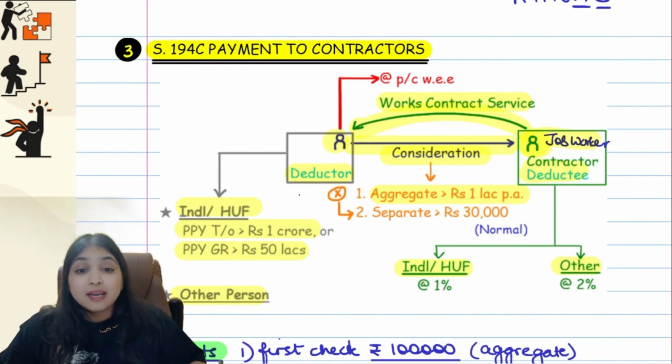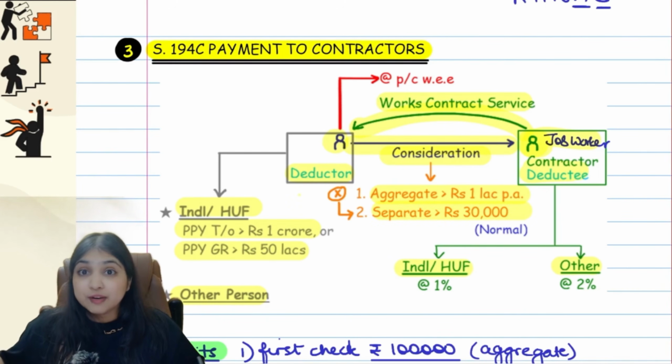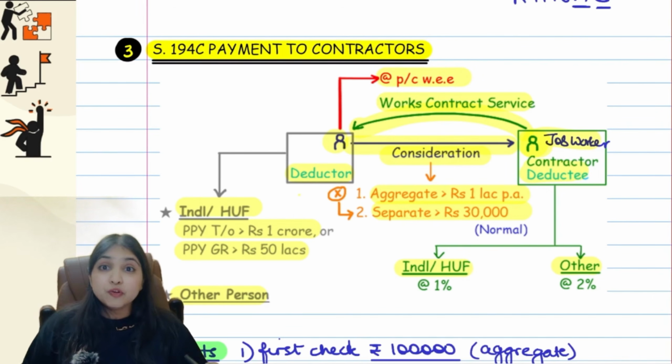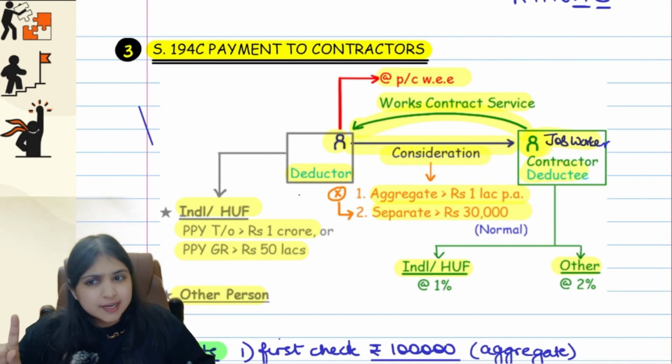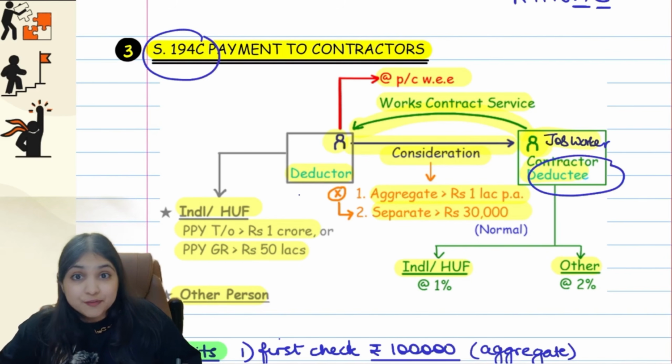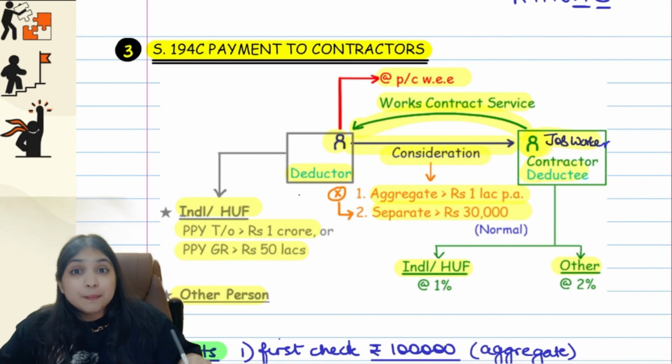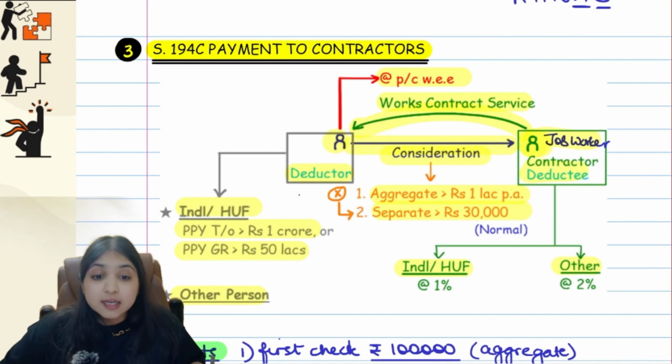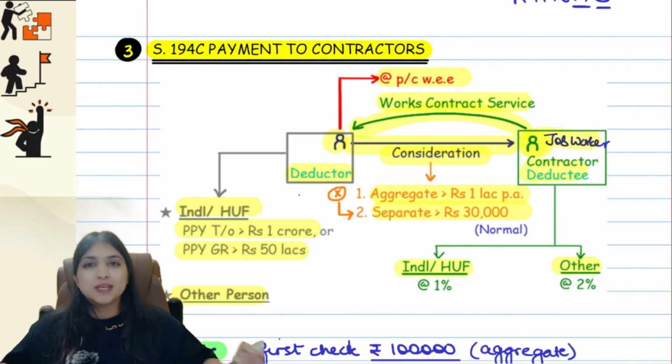Okay, guys. Then now comes the next point, that when will you deduct tax? Even in section 194A, when did we deduct tax? At the time of payment or credit, whichever is earlier. Same thing even over here. Then in 194A, guys, we had straight away one rate of TDS, 10% we had. But in 194C, the TDS rate will depend upon who is the deductee. If the deductee happens to be individual or HUF, then 1% TDS rate. If the deductee happens to be any other person, then 2% TDS rate.